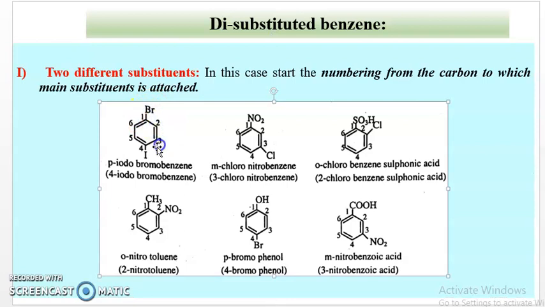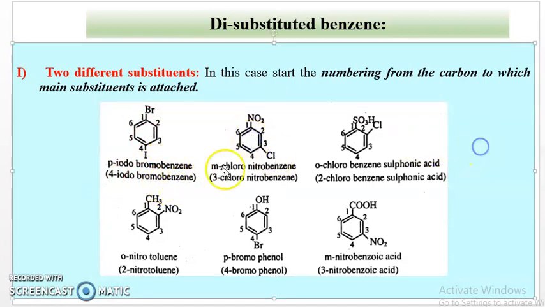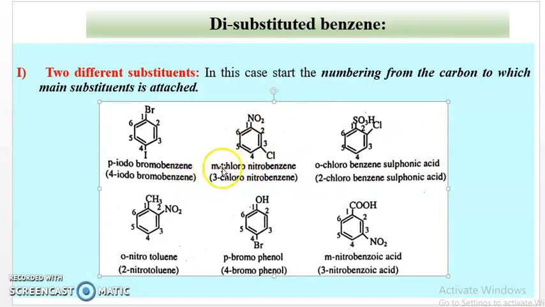Therefore, 1, 2, 3, 4, 5, 6. Then this iodine is present at the fourth carbon, or it is para with respect to the first carbon to which bromine is attached. Therefore, it is para-iodobromobenzene, or 4-iodobromobenzene. Then in the second example, it is meta-chloronitrobenzene. The parent compound is nitrobenzene, and the chlorine is a substituent, at the meta position with respect to this nitro group.